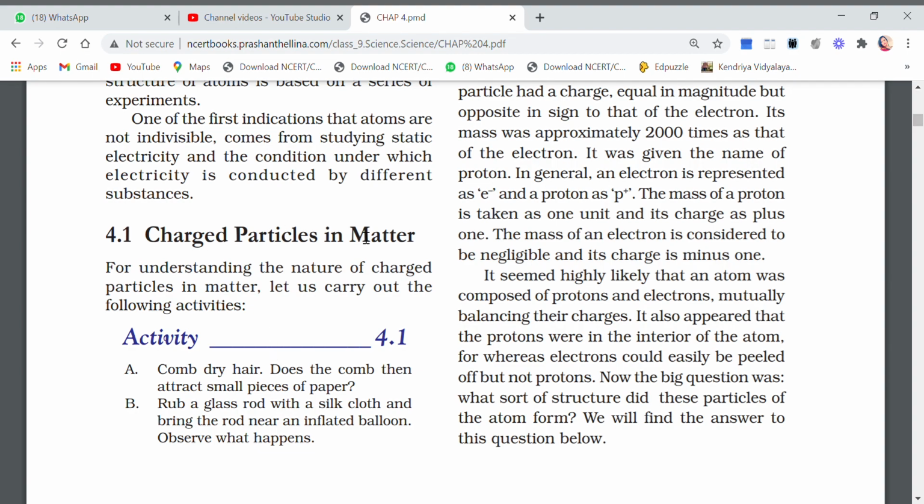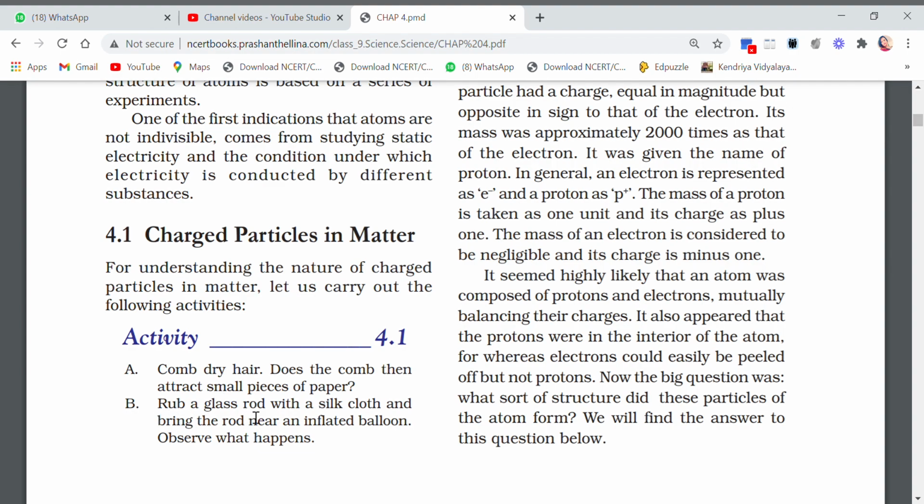First one is charged particles in matter. For understanding the nature of charged particles in matter, let us carry out this activity. You must have done this activity way earlier also, and generally at home we have seen this. When you comb your dry hair, does the comb then attract small pieces of paper? We have done this when we were small kids. We have done it many times. After combing the hair, we bring the comb to the small bits of paper and the paper gets attracted. We have seen this, we have done this.